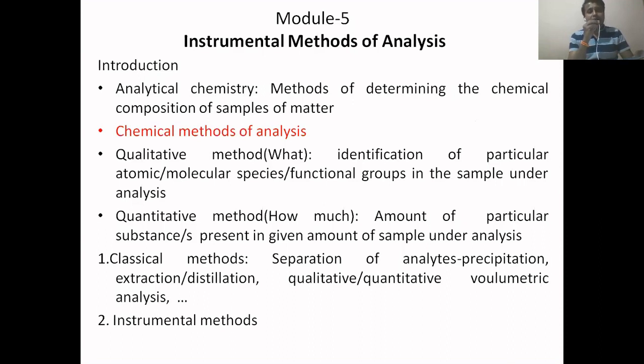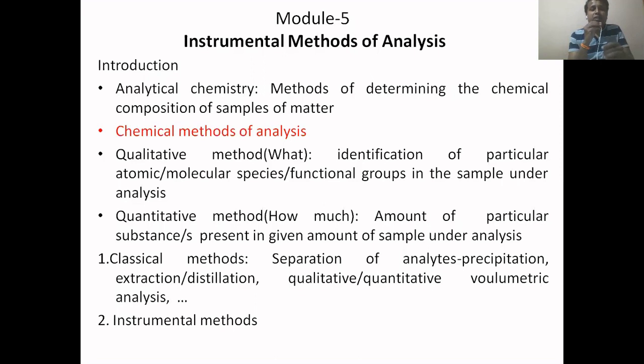What is analytical chemistry? It is the method of determining the chemical composition of samples of matter. Then what are the chemical methods available to do this analysis? That can be answered by two techniques: qualitative method of analysis and quantitative method of analysis.